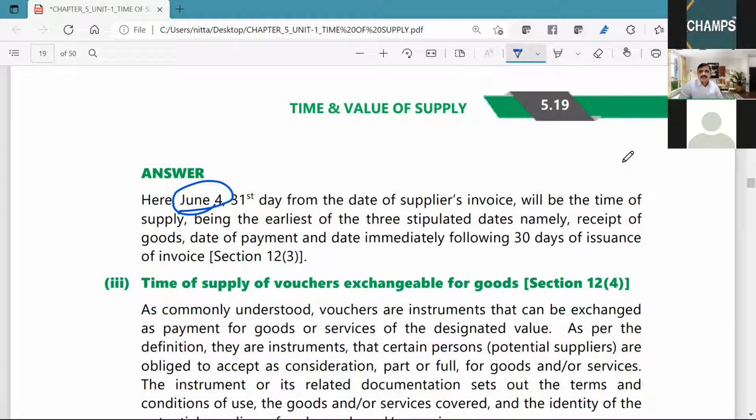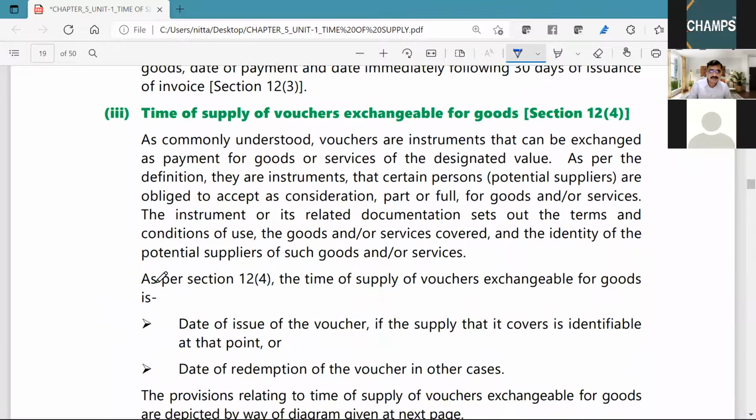Okay. So for the time of supply for goods sent, or for that matter, invoice is to be issued for goods sent on sale or approval basis within 6 months from the date of removal or at the time of supply, whichever is earlier. So someone give me, okay, 6 months from the date of removal. Right. Time of supply,